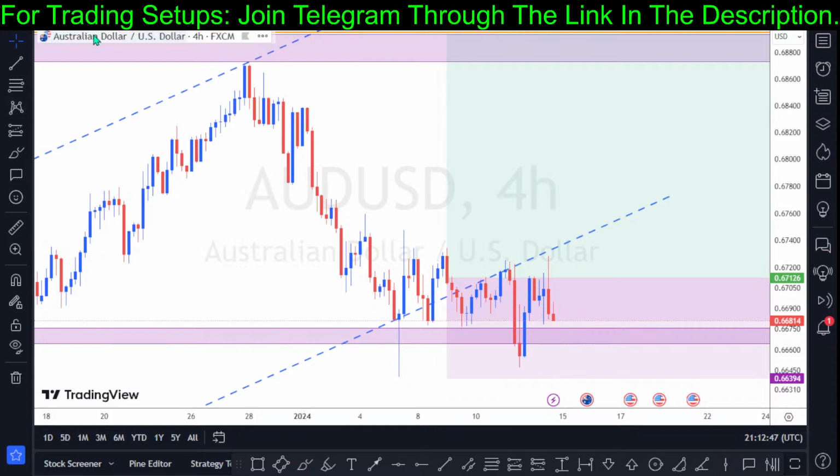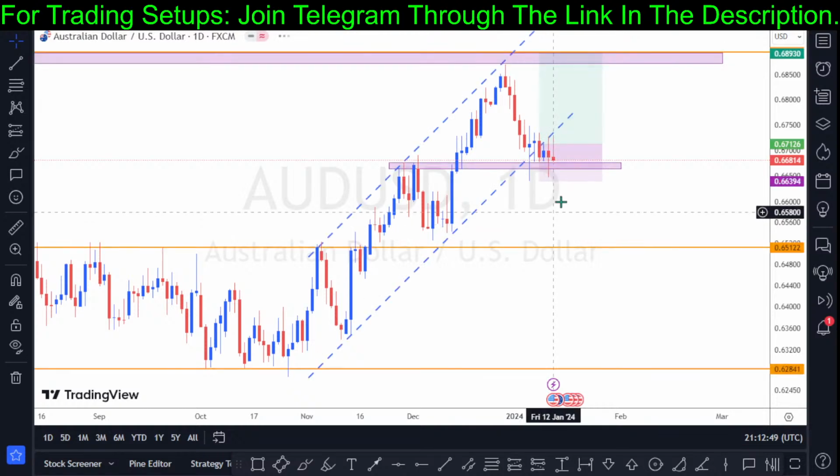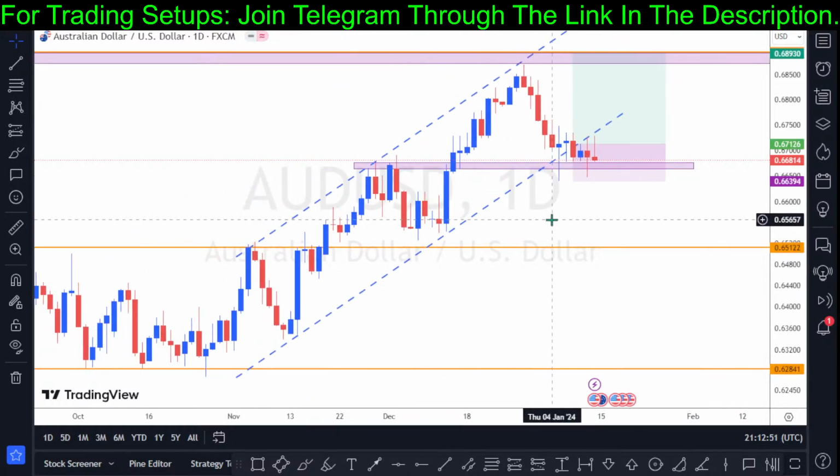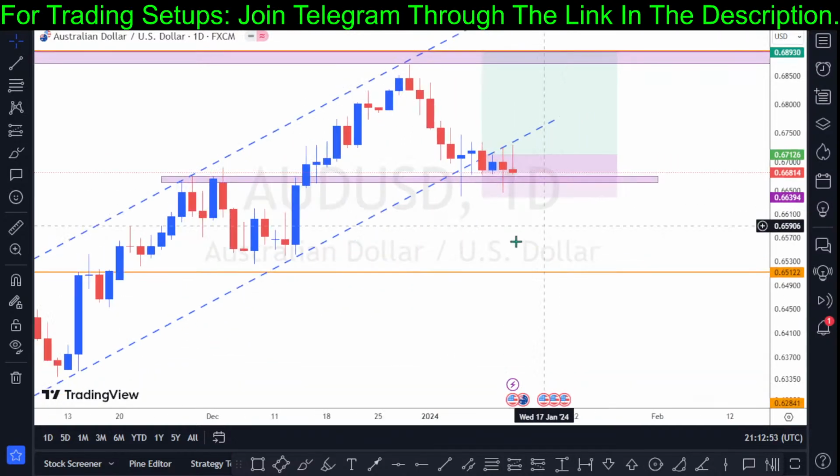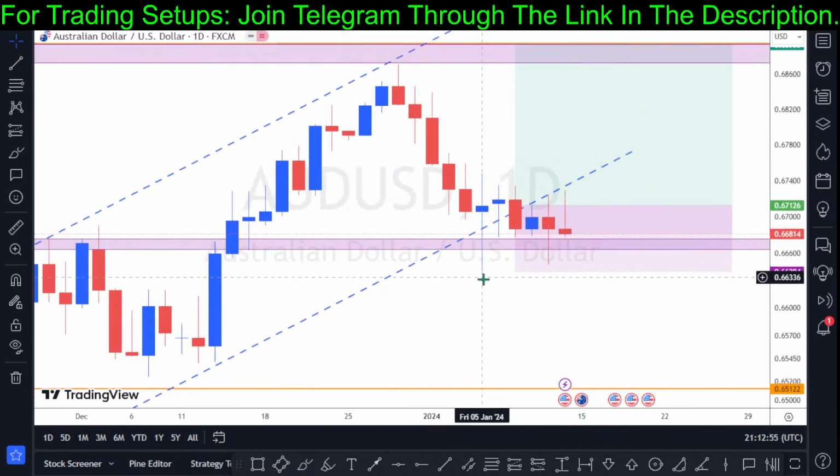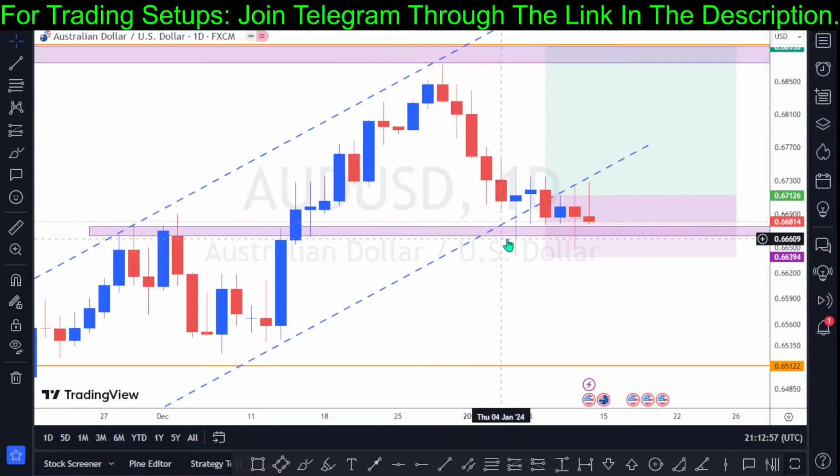From the day chart, I'm going to be willing to view this asset on the day chart because it is easier to analyze this price chart there. So on the day chart, what I'm going to be looking out for is how price is going to react to the structure of the 0.66814 and the high of the 0.67330. Maybe it's going to be bullish to the upside or a break to the downside before I can decide which way the market is willing to go.